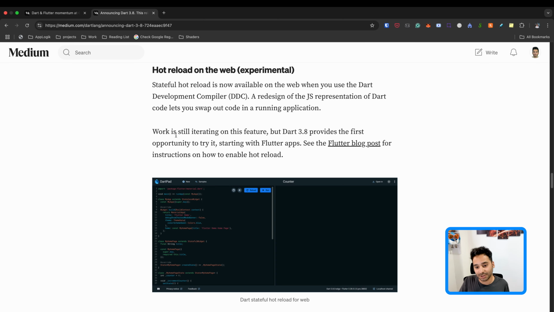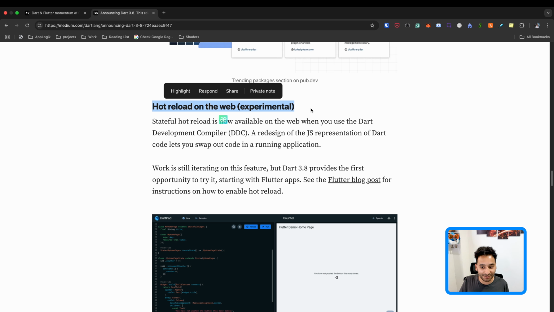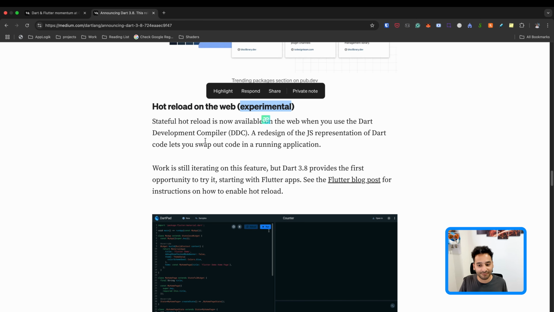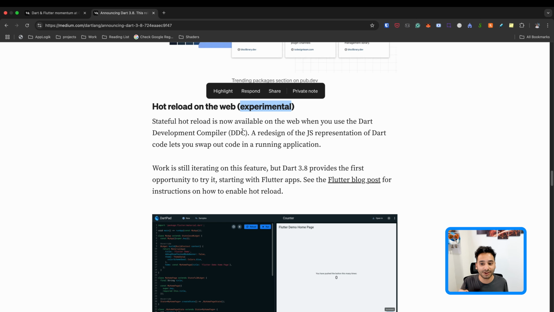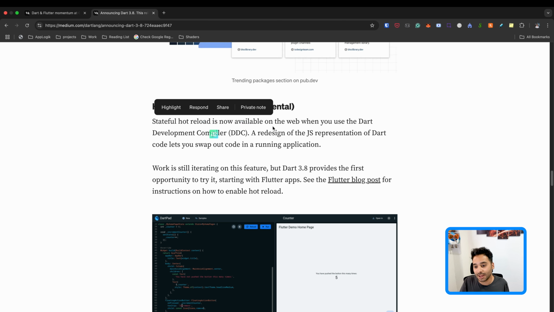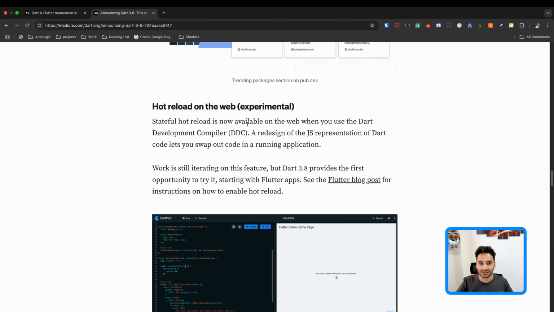And yeah, so here we have the hot reload on the web. It is experimental. So if you have worked with the web, you know that when you have a change and you press on the hot reload, the whole application is going to restart on the web because it was not supported. I mean, the hot reload was not supported, and it just resets the state and everything is fresh when you do a hot reload. So now you can just enable it using a flag and it actually works.